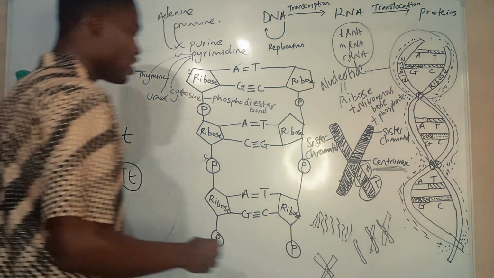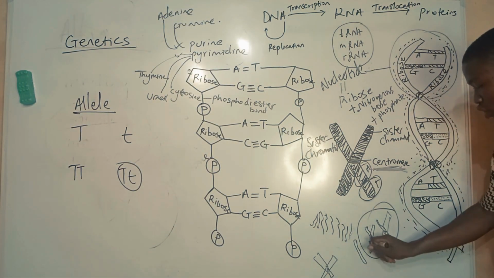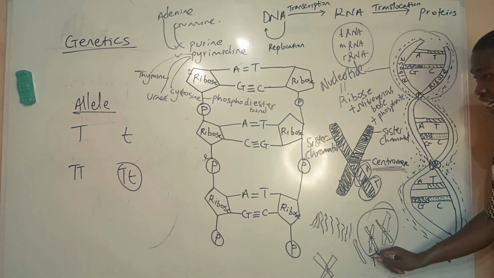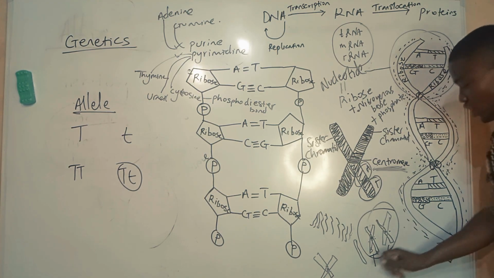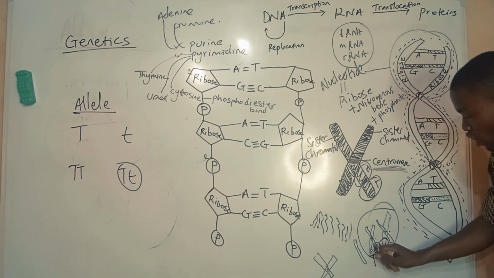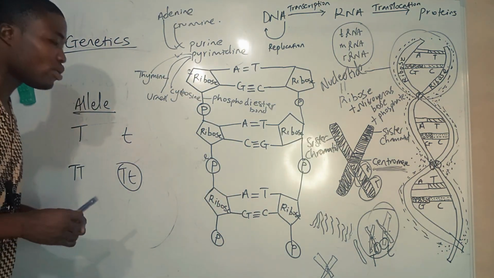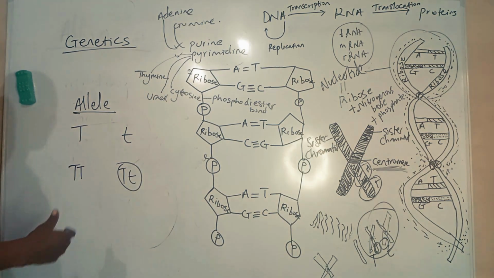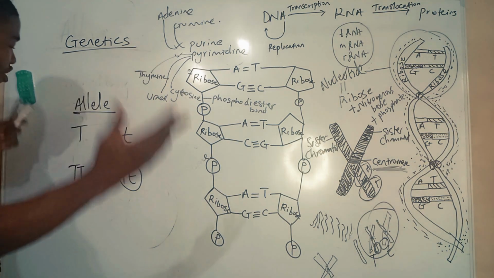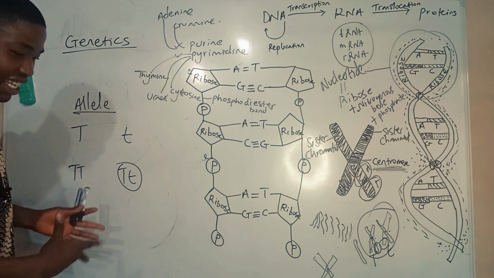On these two chromosomes, this one, T, can be found here, and small t can be found here. These two will have complementary genes. Each trait found on this chromosome is called an allele. Alleles are traits with contrasting characters. Alleles in pair make up what we call genes. Mendel already said that genes are in pair and they can segregate.